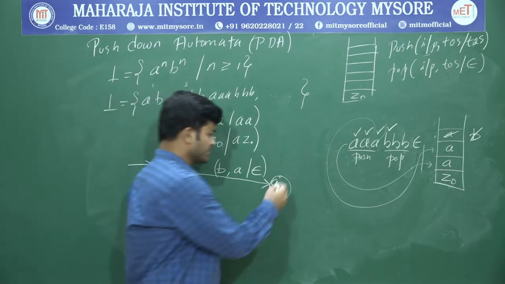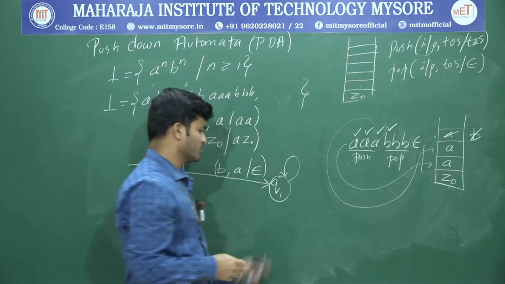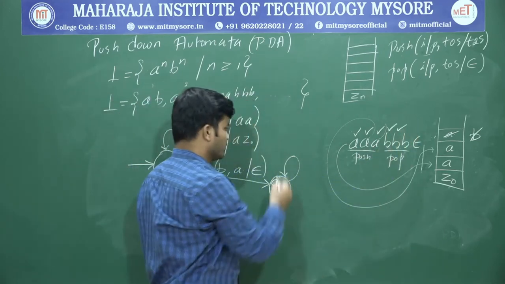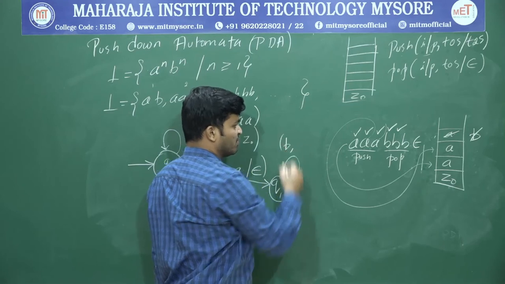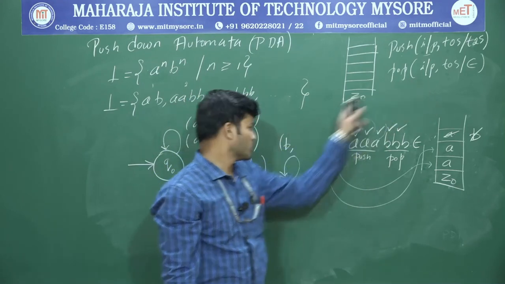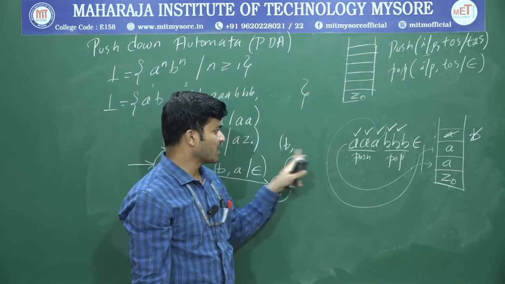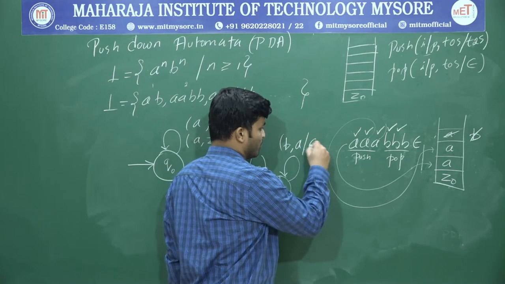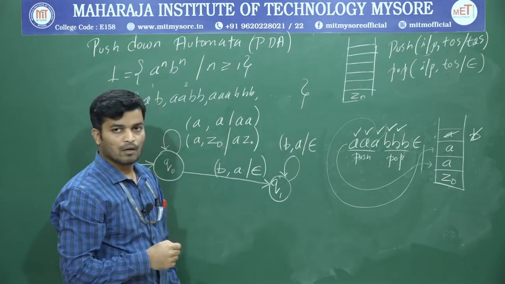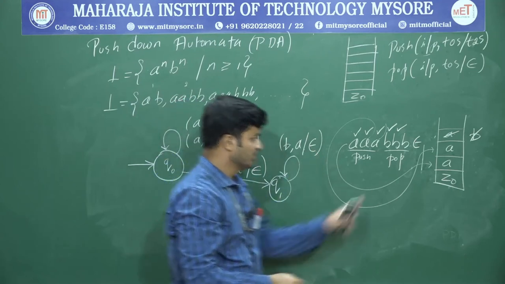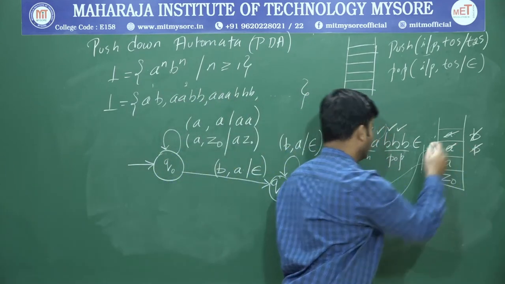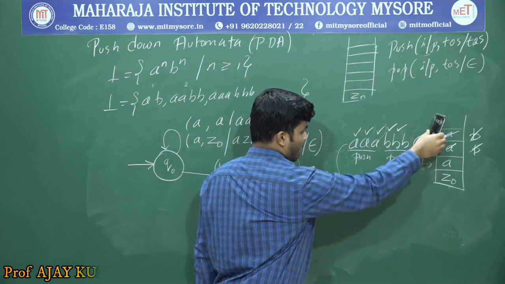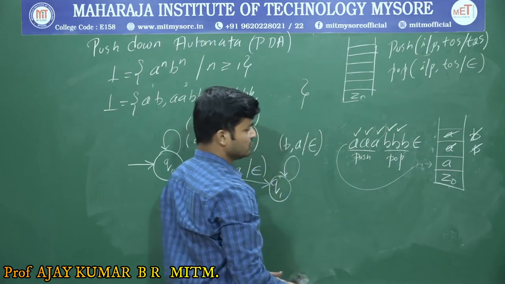Okay. So next, I have to write the next transition. Therefore, I am going to take a loop. What's the next input? Next input is also B. So if the input is B, I have to perform a pop operation. What is the representation? Input is B, and top of the stack is A. And what is the operation supposed to perform? Pop. Okay. So for this second B, I am going to pop one more A. So this link will be lost, because now the top of the stack is this A. Okay.